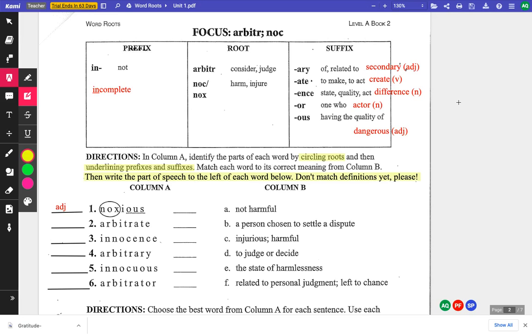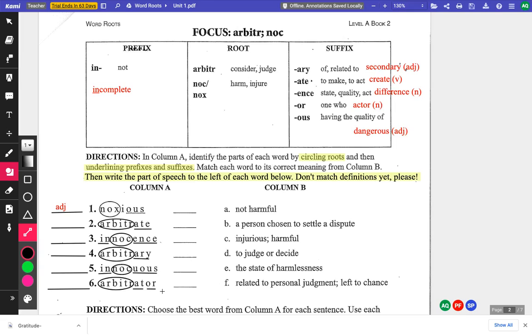Yesterday we left our page looking like this, and today your page should have the roots circled and the prefixes and suffixes underlined. So your page should look something like this. Okay, now if your page doesn't look quite like this, it's okay to make any changes you need to so that it does.